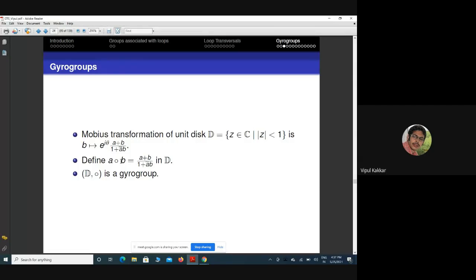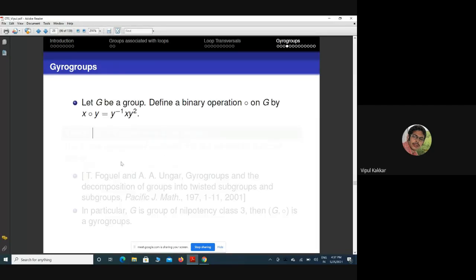So the unit disk with this binary operation is a gyro group. Okay, so let us come to some algebraic case associated to a group. Start with a group. Let G be a group, and we define another binary operation ∘ on G like this.